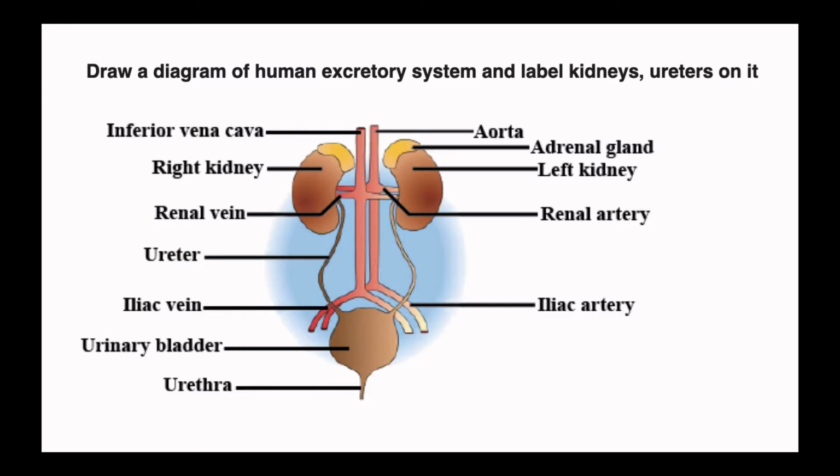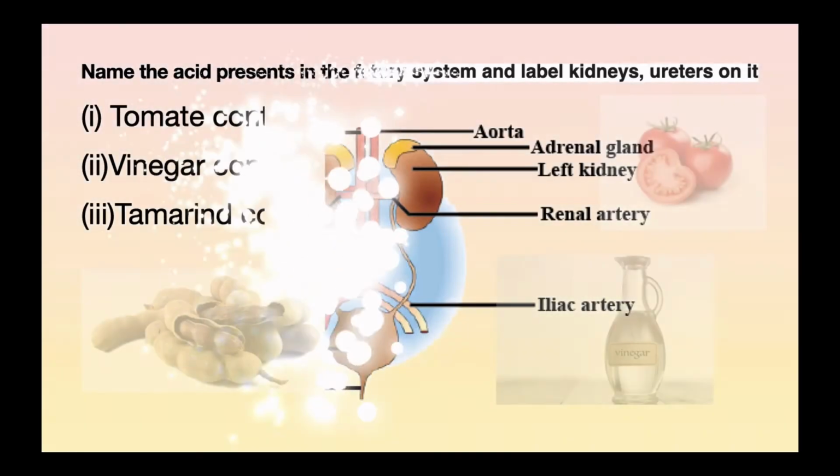In the fourth question, you can see: draw the diagram of the human excretory system and label the kidney and ureter on it. So you're going to draw the diagram. You know what the human excretory system is? It is a system of an organism's body that performs the function of excretion, the bodily process of discharging waste. The excretory system is responsible for the elimination of waste produced by homeostasis.